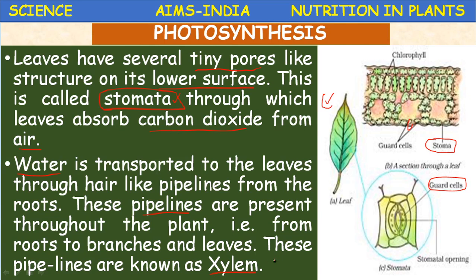The water from the soil is absorbed by root hairs, and the roots and the entire plant are supplied with pipelines. They are called xylem. Through xylem the water is transported to the leaves. Okay, these are the requirements available to the plant for photosynthesis.